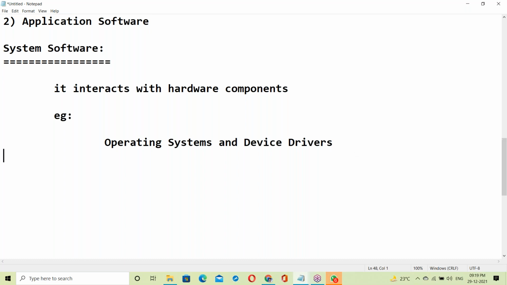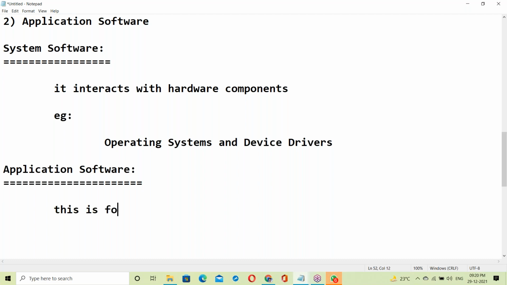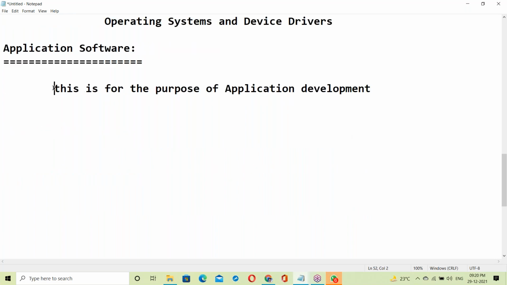What is application software? This is for the purpose of application development. There are different kinds of applications. In our daily life, we use many applications, right?